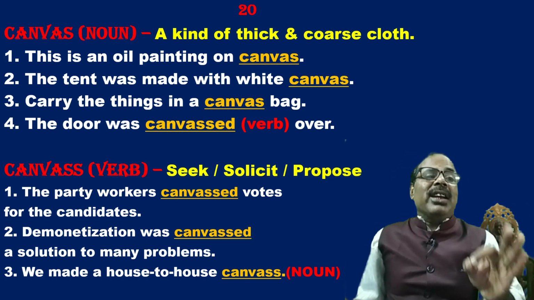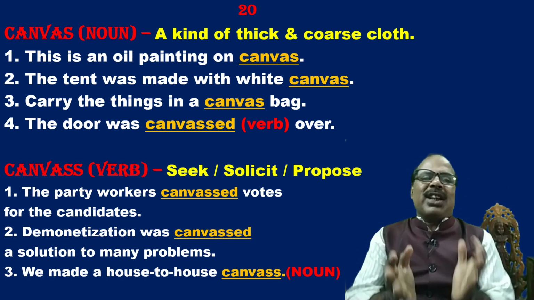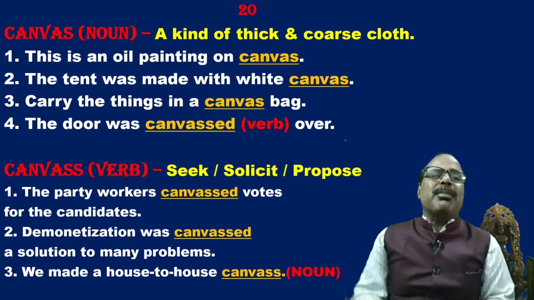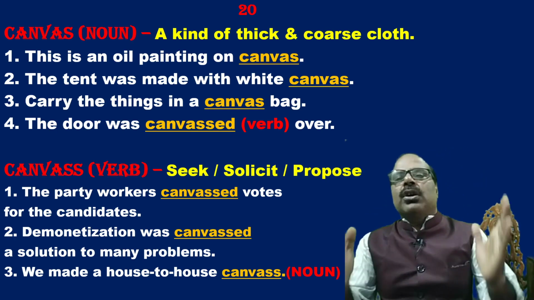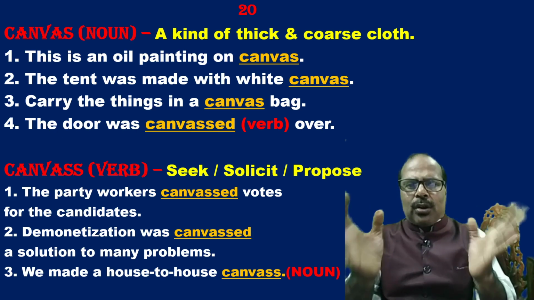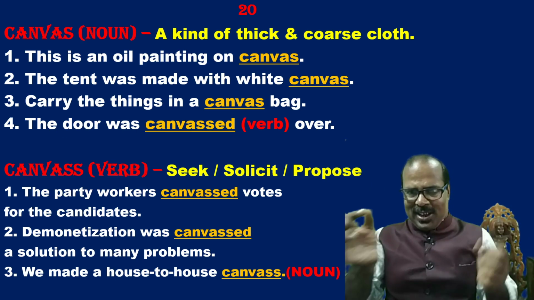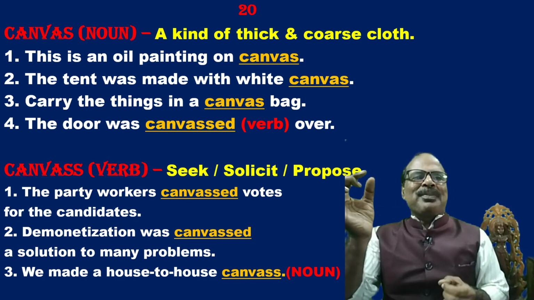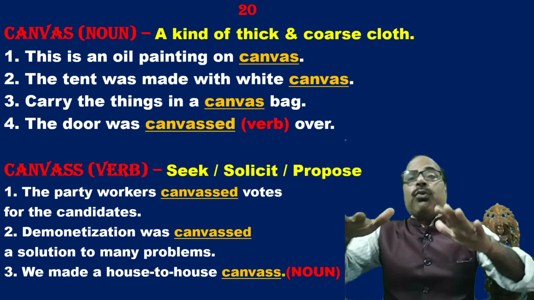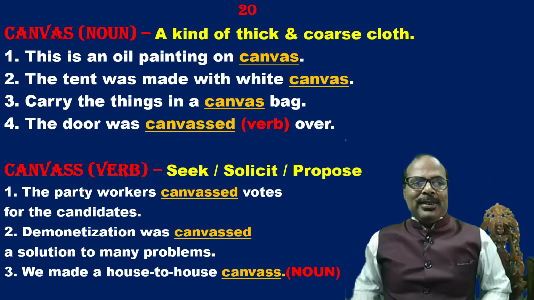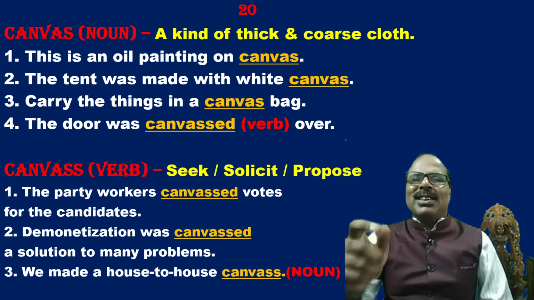Next one, canvas, C-A-N-V-A-S. Now, C-A-N-V-A-S, canvas, is used as a noun, and sometimes we can use it as a verb. Canvas is a kind of thick, coarse cloth. This is an oil painting on canvas, a rough and thick piece of cloth. The tent was made with white canvas, the cloth. Carry the things in a canvas bag. So the bag is made of canvas, a thick cloth.